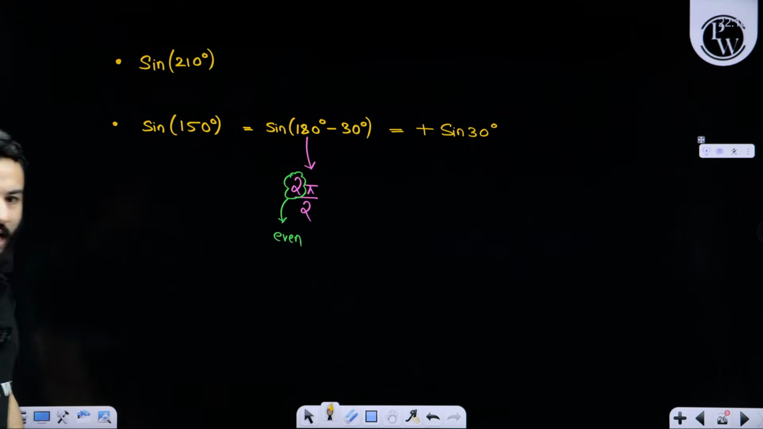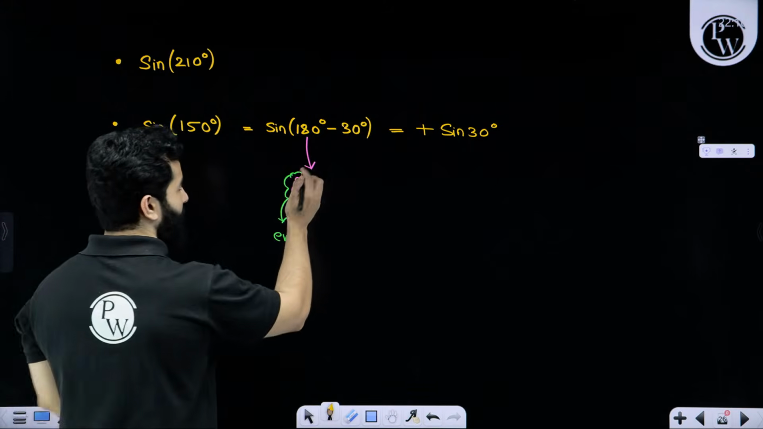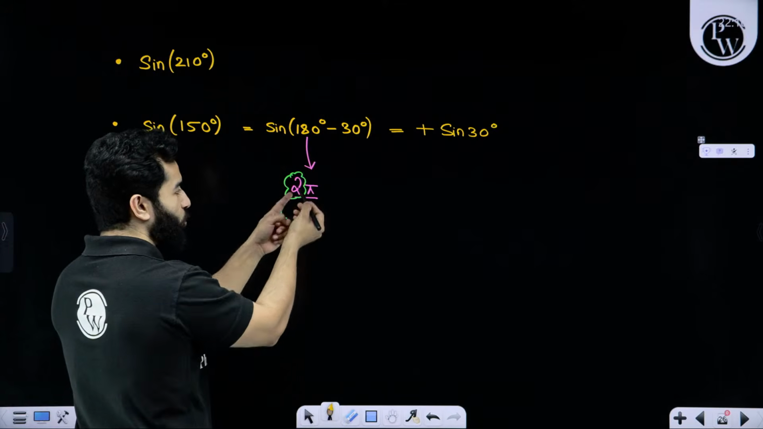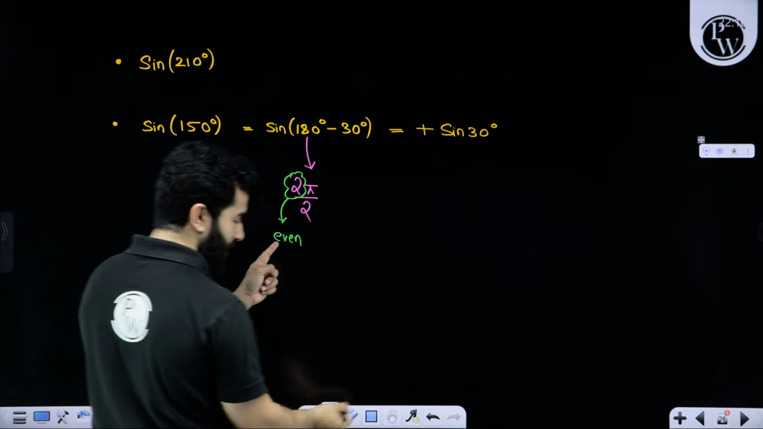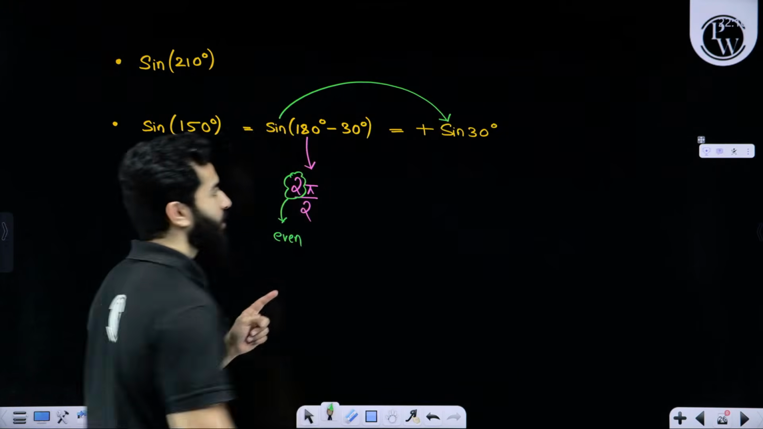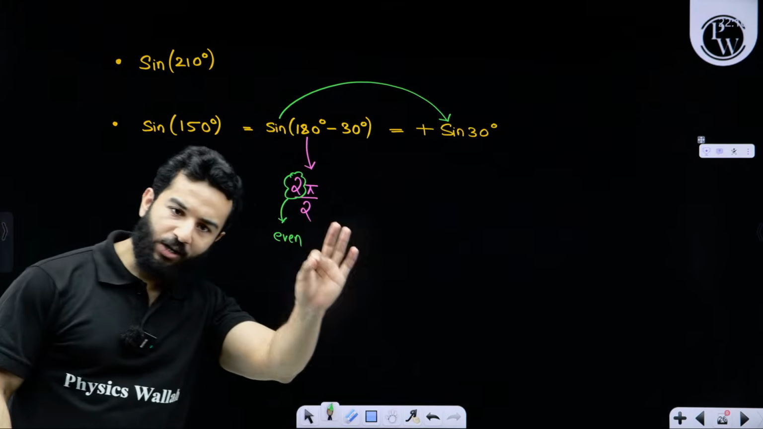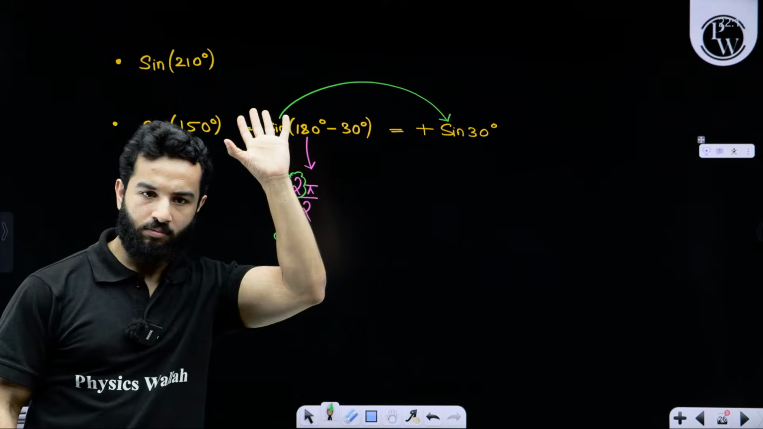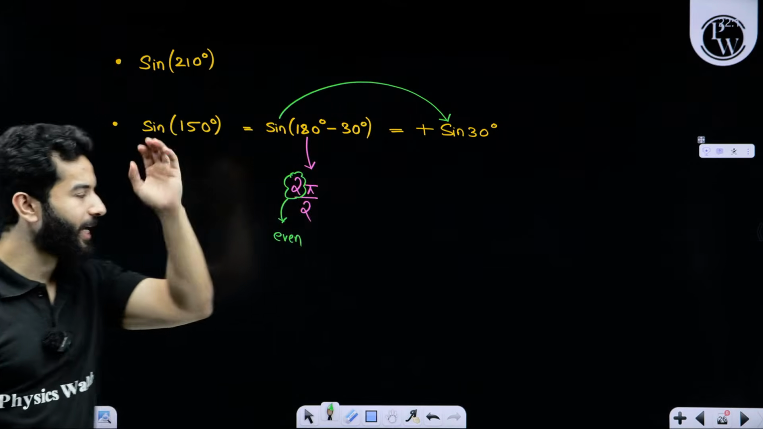Quickly let me know in the chat box. Right? 180 degrees means 2 pi by 2. 2 means even. Even means sine will remain sine. Even means the function will remain the same.